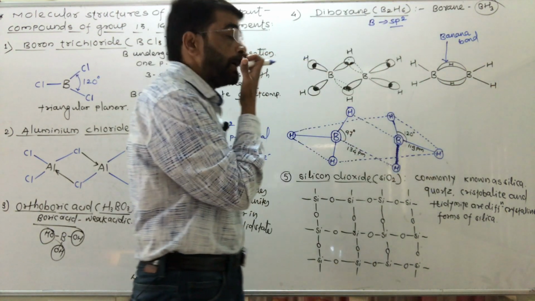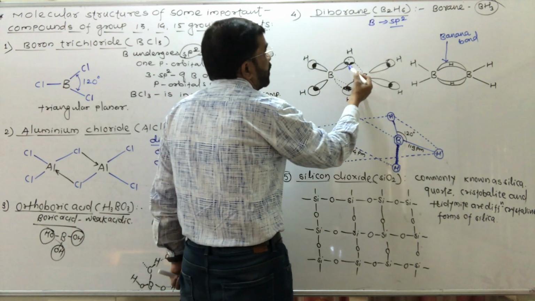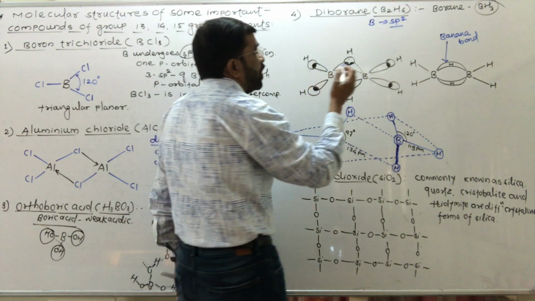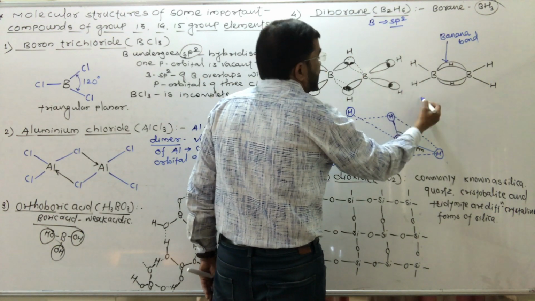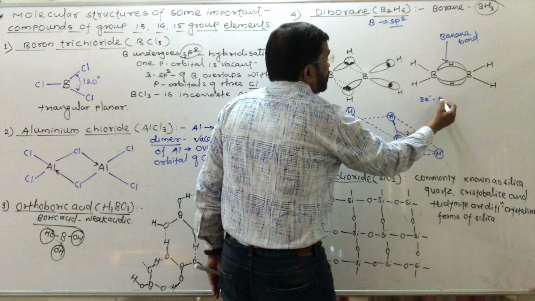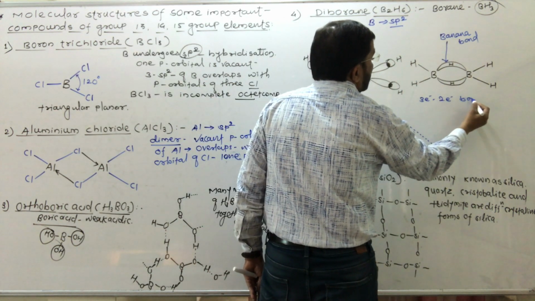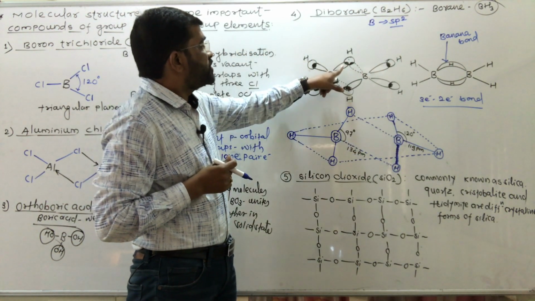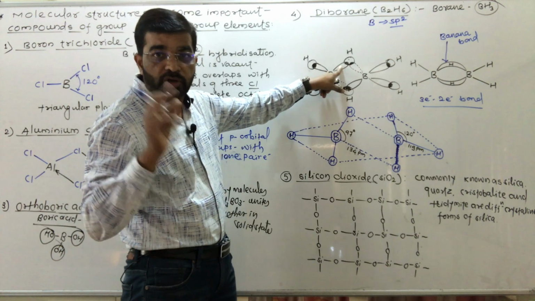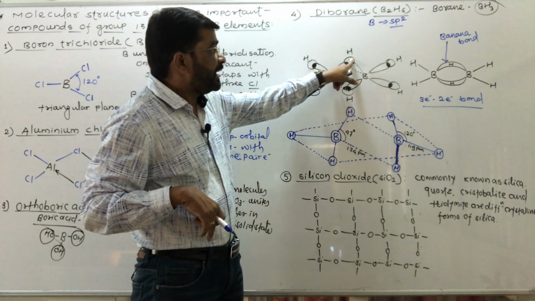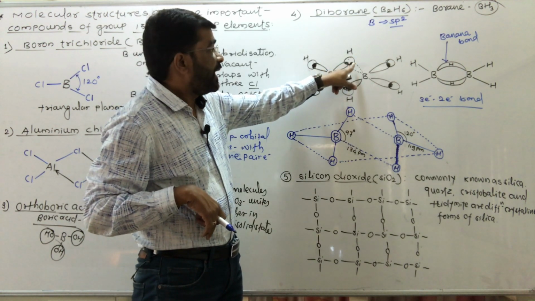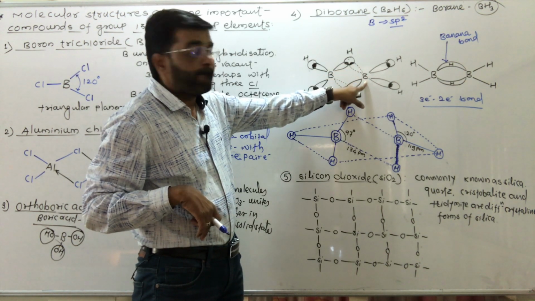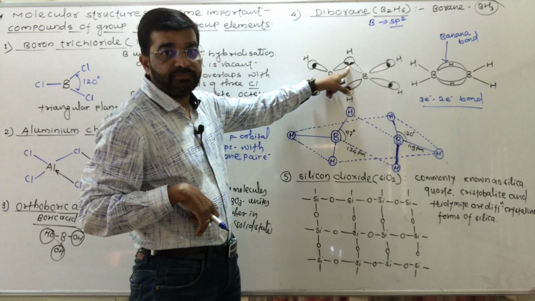Here there is a 3 electron bond, that is, a 3 center 2 electron bond. It means here 1 electron of boron, 1 electron of hydrogen and 1 electron of this other boron, so 3 electrons are there.